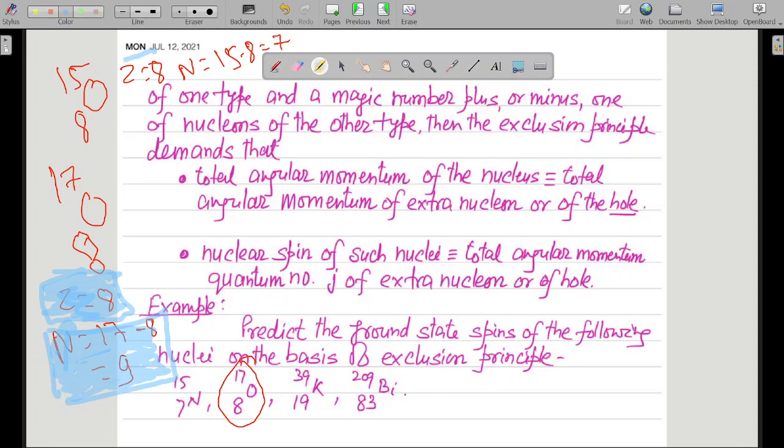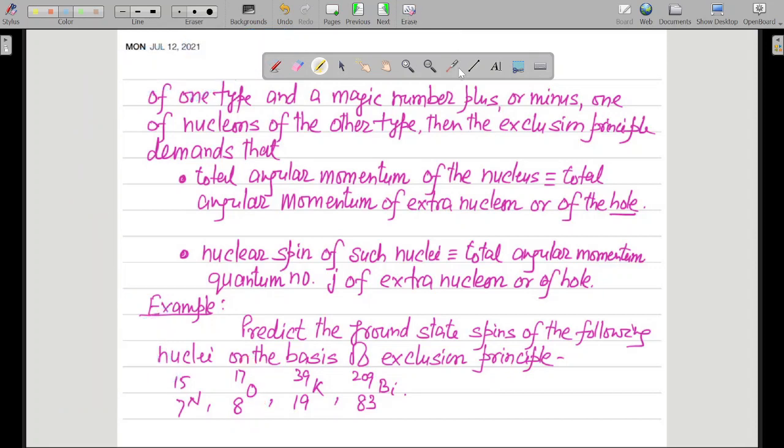So the condition is: magic number of nucleons of one type, and magic number minus 1 of nucleons of the other type. That is, a magic number of protons, and magic number minus 1, that is 7, neutrons. This is the case with O-8-15. So 8 minus 1 is 7, and over here 8 plus 1 is 9. That's why these are the two cases which we have with us.